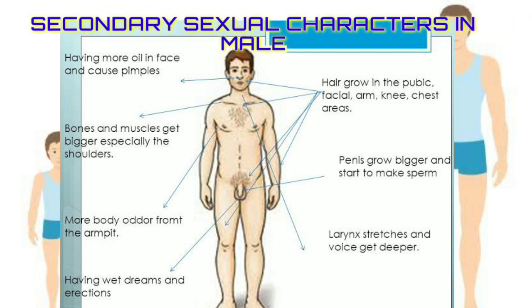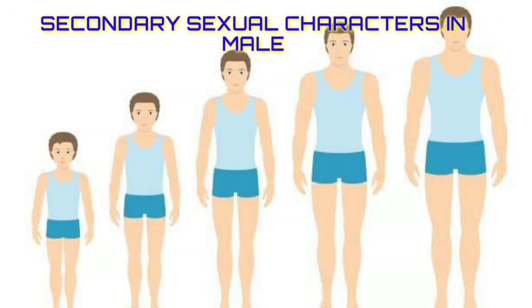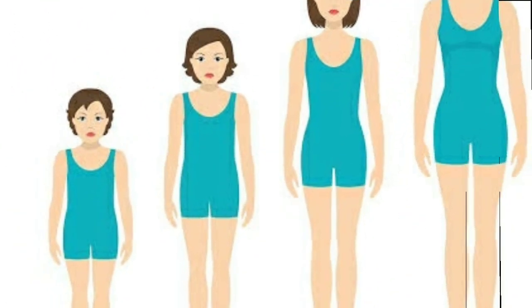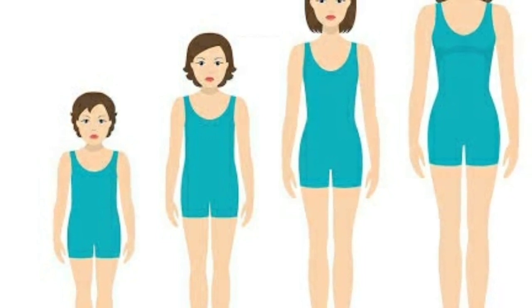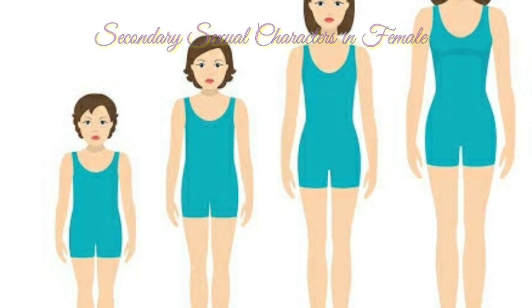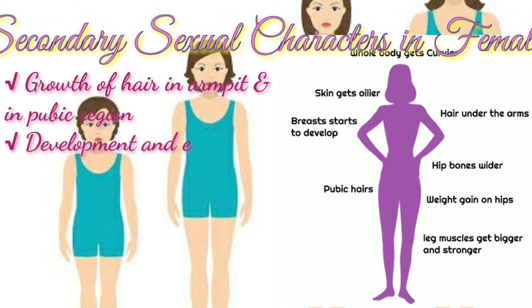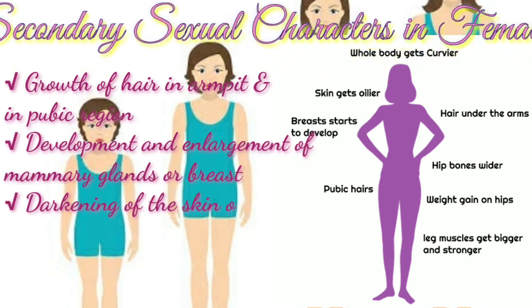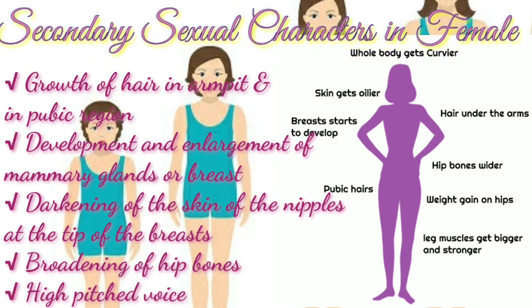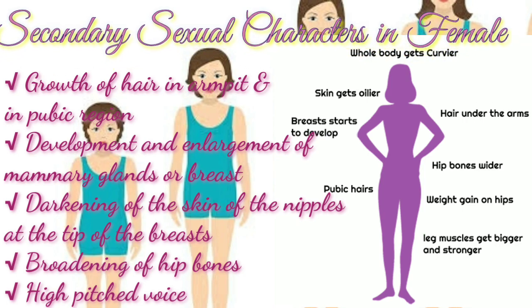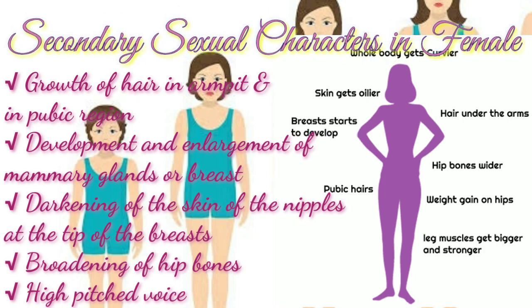Now let us begin with secondary sexual characters in female. The characters that indicate sexual maturity of female are termed as secondary sexual characters of female. Some of these characters are common as male, that is, growth of hair in armpit and in pubic region. Apart from that, there are many more like development and enlargement of mammary glands or breast.